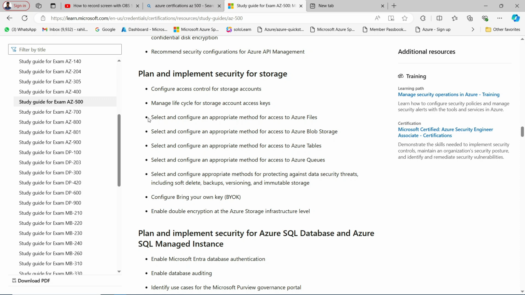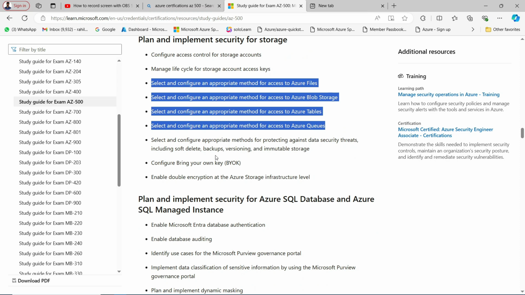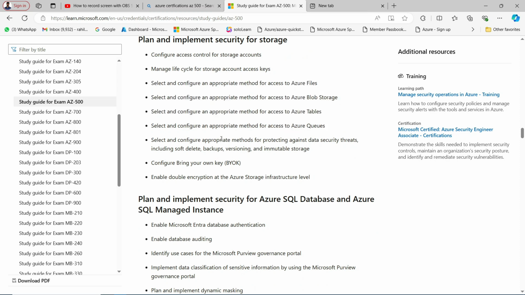Now we are talking about the underlying storage. We all know we have 4 common storage in Azure: Azure File, Azure Blob Storage, Azure Table, Azure Queues. So you should know how to provide security in these 4 storage types, right? I think these all are very basics.